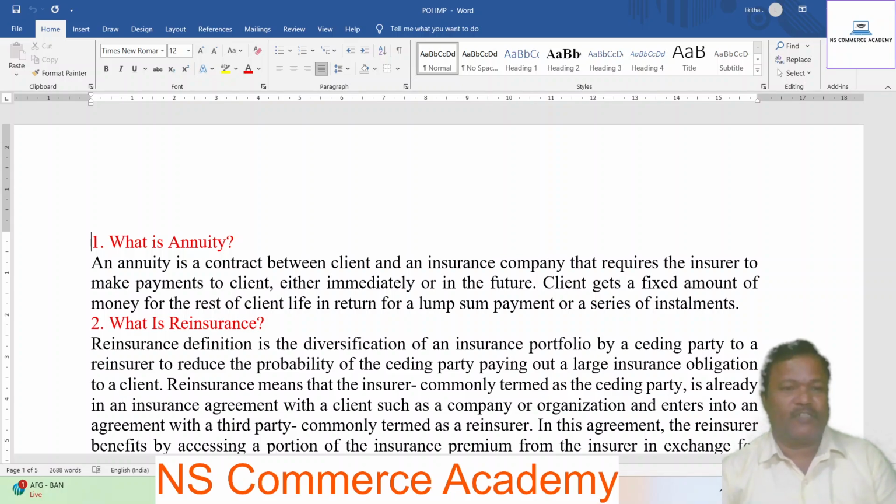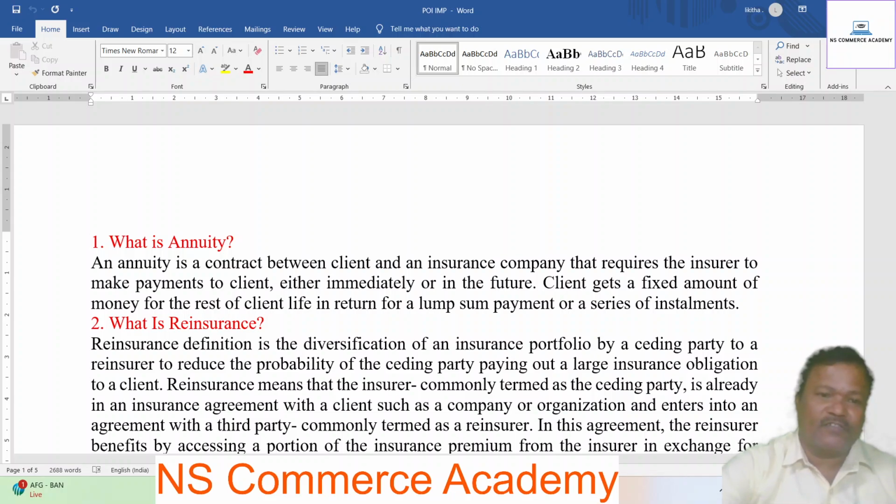Okay friends, come to the topic. First question from short answers: What is an annuity? An annuity is a contract between a client and an insurance company that requires the insurer to make payments to clients either immediately or in the future. The client gets a fixed amount of money for the rest of the client's life in return for a lump sum payment or a series of installments.